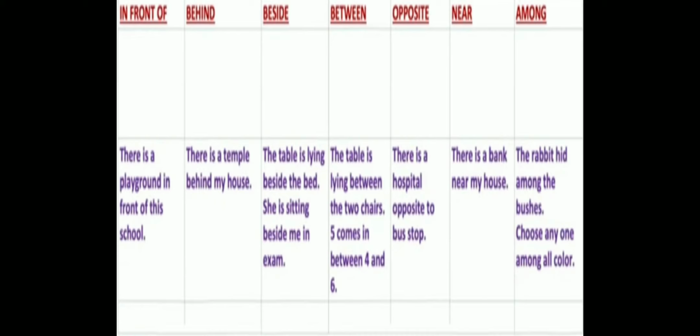Students, remember one difference between when we use beside and when we use besides. Beside is used for location, that something is right next to you. And besides is used to mean in addition to something. Besides doing her homework, she was also having her snacks. So she was not only doing her homework, but she was also having her snacks.